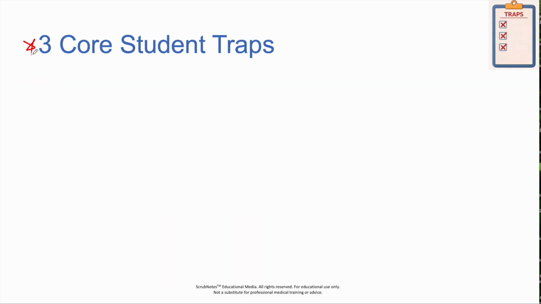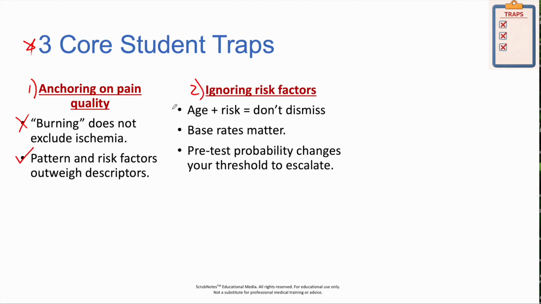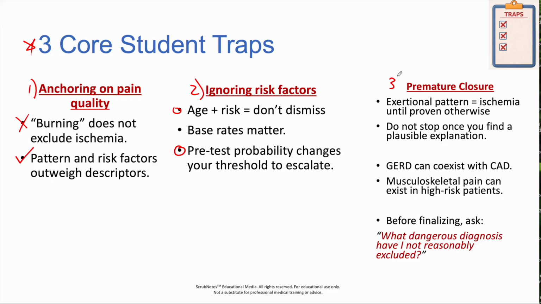Before we wrap up, I wanted to go over 3 common mistakes students make with chest pain as a chief complaint. The first is anchoring on pain quality. Burning does not exclude ischemia. Pattern outweighs descriptors here. Number 2, ignoring risk factors like age and comorbidities because these matter. Pretest probability changes your threshold here. And third, premature closure. Exertional pain equals ischemia until proven otherwise, and multiple conditions can coexist. So before finalizing, be sure to ask, what dangerous diagnoses have I not ruled out?